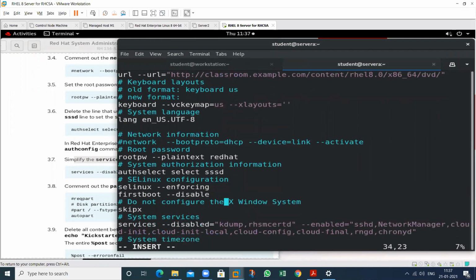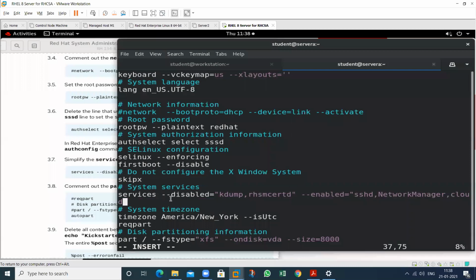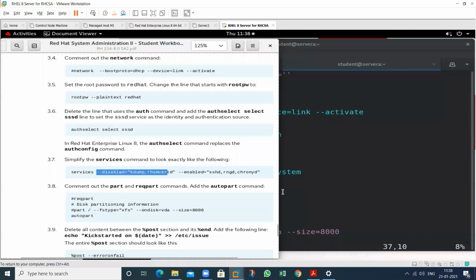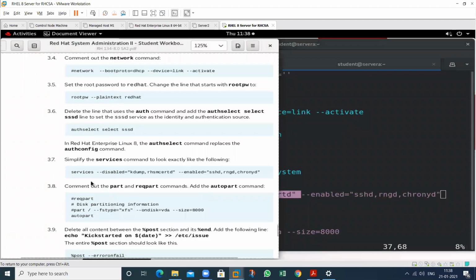So go to the end of this line, remove this whole thing. Just disable this one and enable this one. So just type here disable these two things and enable sssd, rngd and crond. So these three services should be enabled in your OS when we install the OS. So these automatically will be enabled and these automatically will be disabled during the installation.